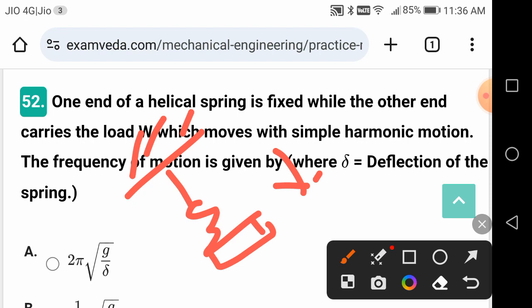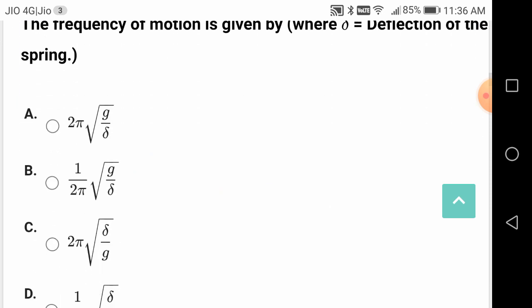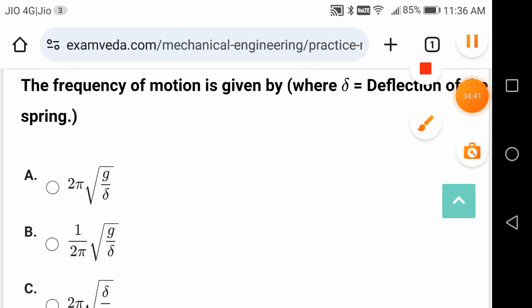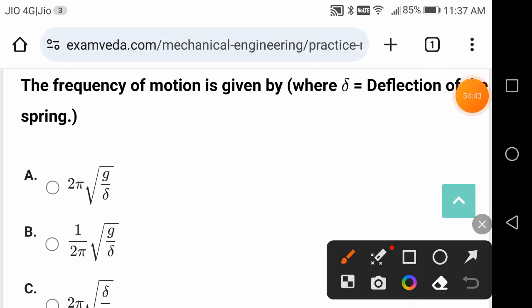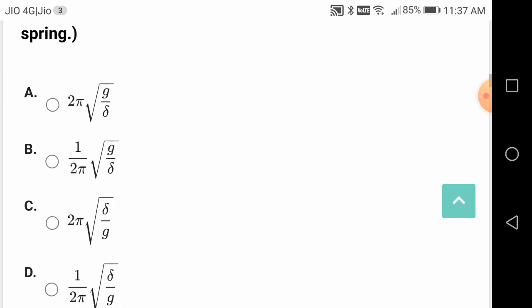Then I have set this into vibration, right? So the frequency of oscillation of this spring is given by 1 by 2 pi root g by delta. What is the delta? It is the momentary disturbance which I have given for the spring. 1 by 2 pi root g by delta.